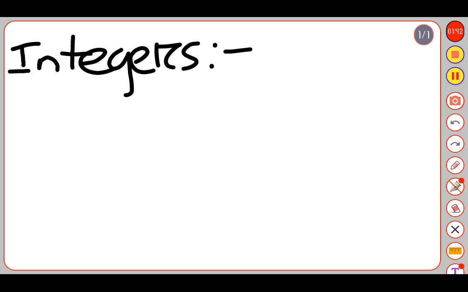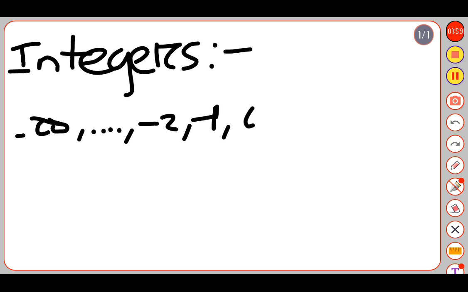Integers are the set of numbers which consist of all the positive numbers, negative numbers along with 0. So we can start from minus infinity, minus 2, minus 1, 0, 1, 2, up to plus infinity.